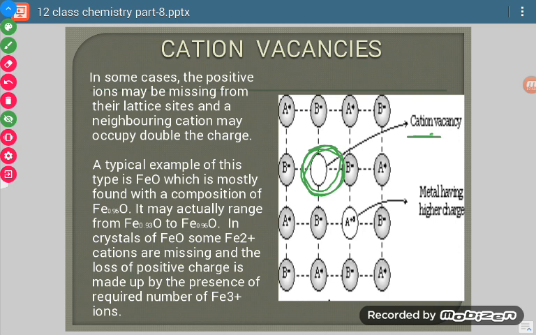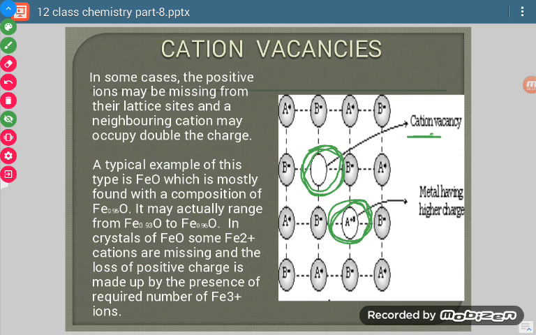Let us suppose the cation is A+ and B- is the anion. When a cation is missing, there is a lack of positive charge, so a nearby cation will take on a higher charge.